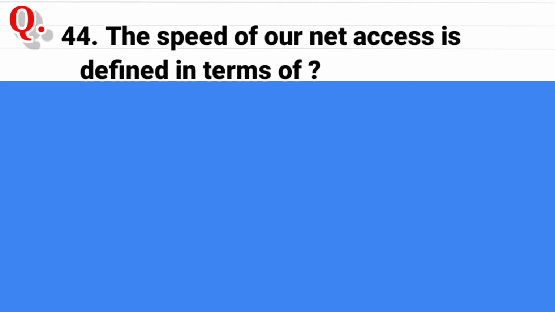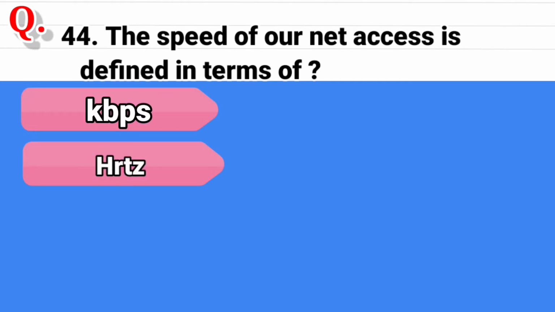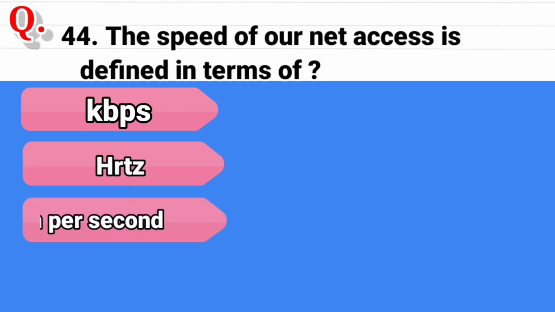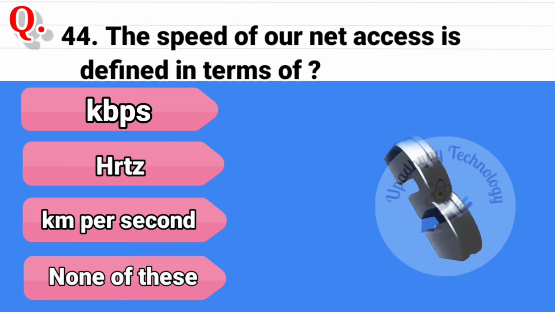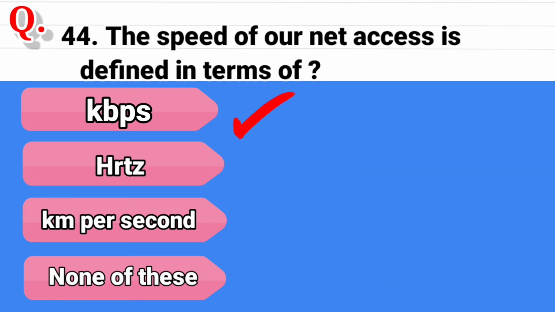Question 44. The speed of our net access is defined in terms of, and the options are kilobits per second, second option is hertz, third option is kilometer per second, and the last option is none of these. And the correct answer is kilobit per second.